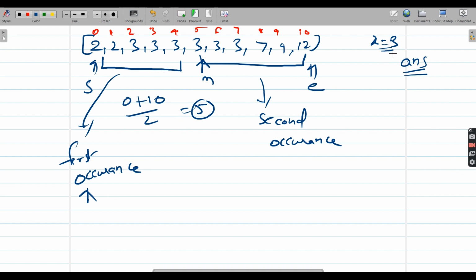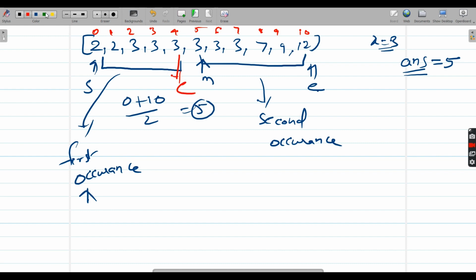So there may be a potential reason for this: maybe this is the start index of the 3. So for that we store this into the answer, which is index 5. Now we need to find the first occurrence, right? Then we come to this part. So what do we do? end equals mid minus 1. Then what will happen? My end will come to this location.